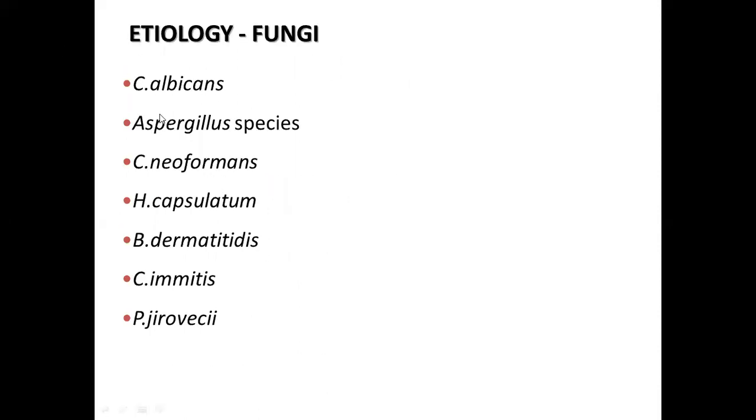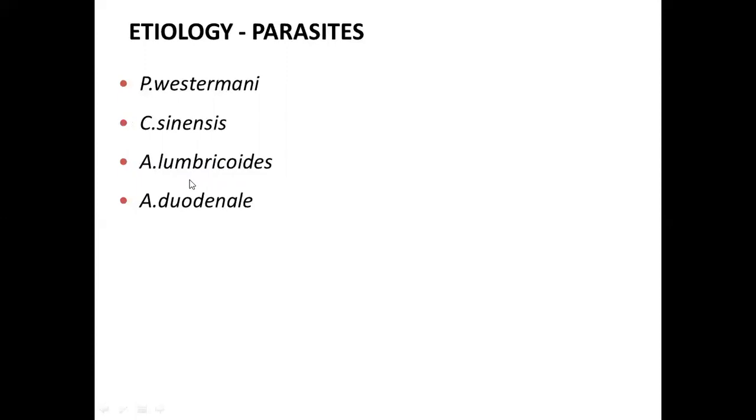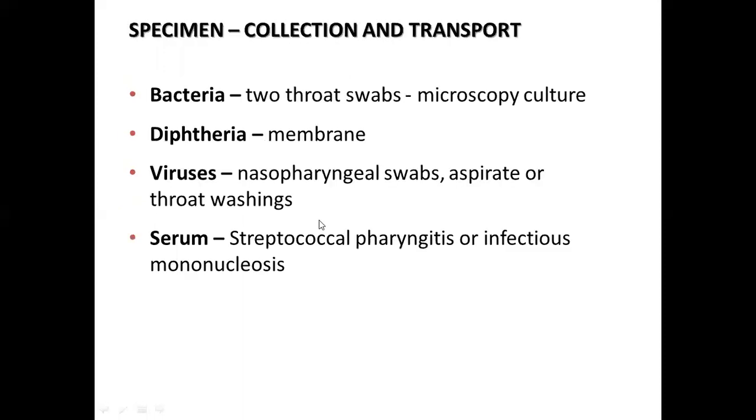Fungi that can cause upper respiratory tract infection include Candida albicans, Aspergillus species, Cryptococcus neoformans, Histoplasma capsulatum, Blastomyces dermatitidis, Coccidioides immitis, and Paracoccidioides. So these are the fungi. Parasites responsible for causing upper respiratory tract infection include Paragonimus westermani, Ascaris lumbricoides, and Ancylostoma duodenale.